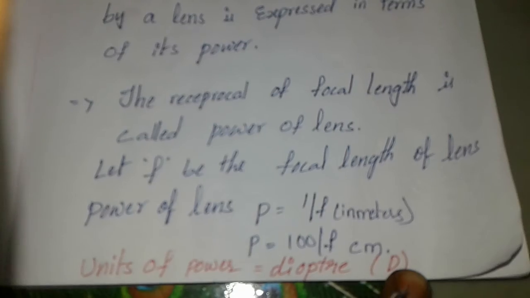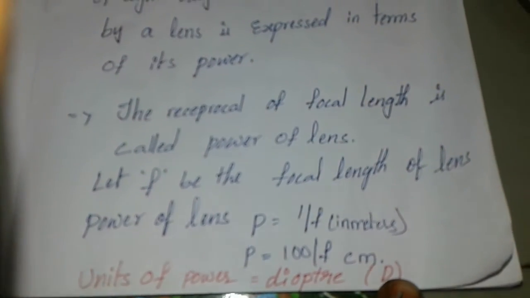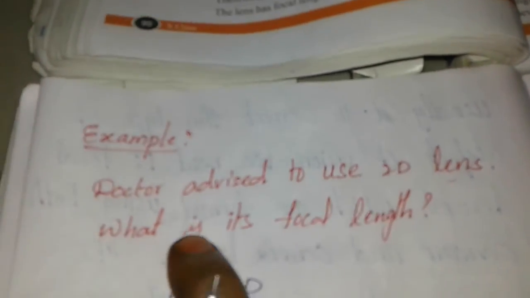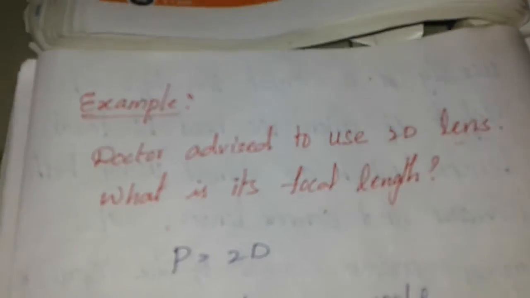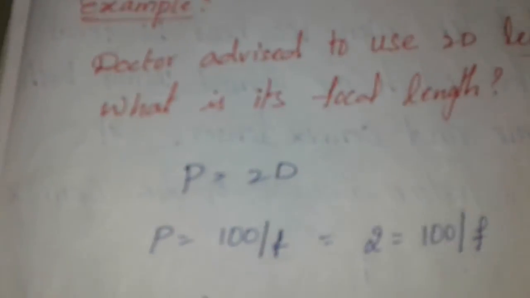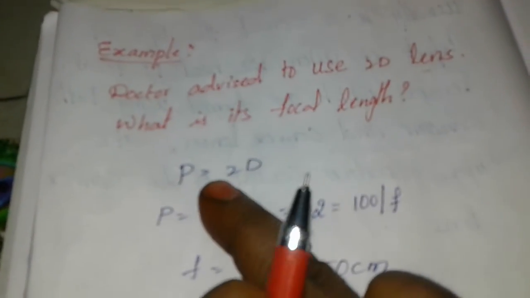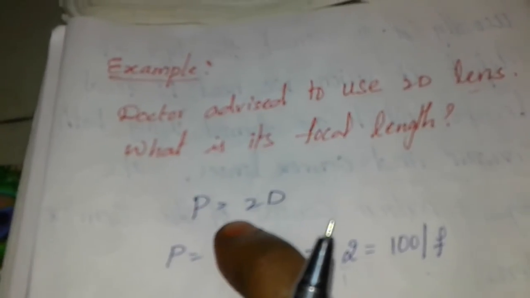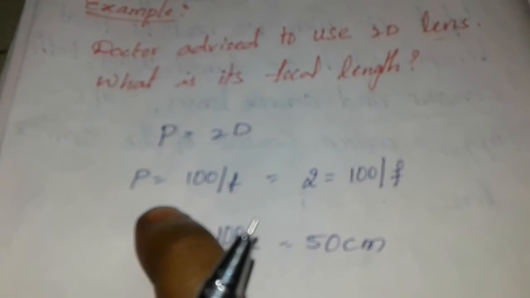Here see one example of how to find a focal length. In a question, a doctor advised to use a 2D lens. What is its focal length? Here 2D is the power of the lens, so P equals 2D.